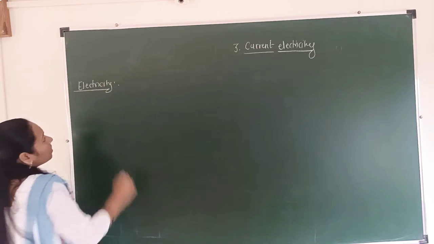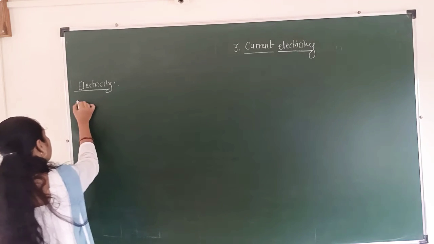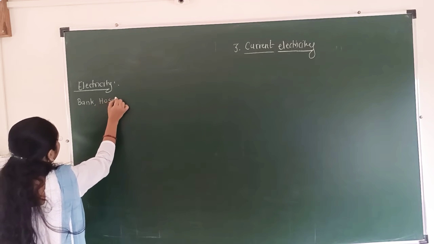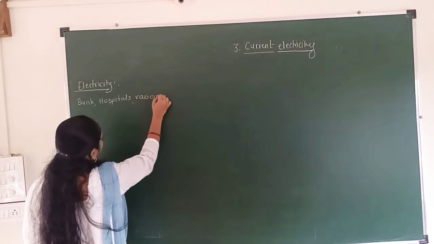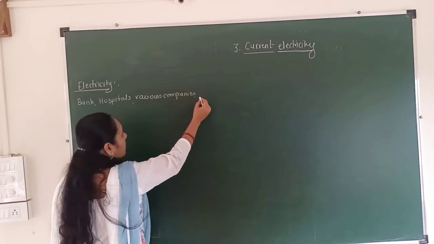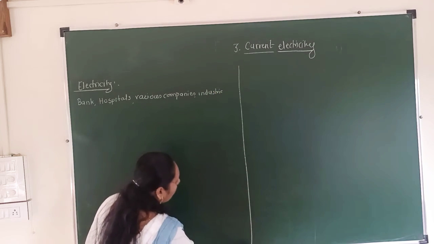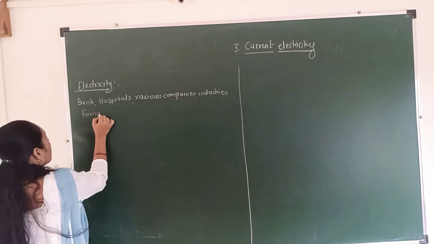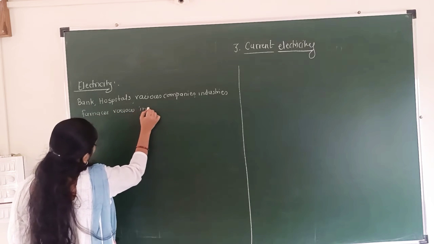Electricity is almost used in every sector. Which sector? For example, electricity is used in a bank, in hospitals, in various companies, in various industries, in various furnaces, also in various institutes, various classes.